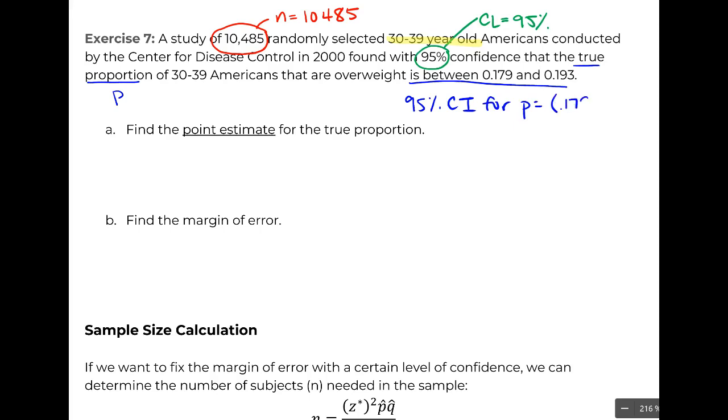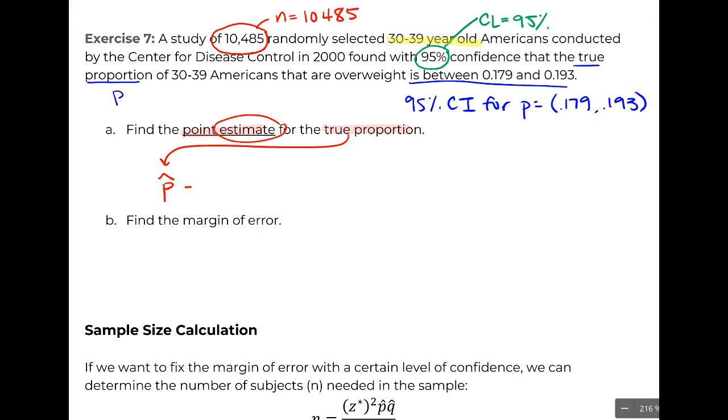is 0.179 to 0.193. So this is the opposite of everything we've done previously, right? In every other question, we were looking for the confidence interval, and in this case, we've been given the confidence interval, and now we're asked some questions. So the first question asks us to find the point estimate for the true proportion. And remember, if we're talking about true proportion, that's P. And if we want to estimate that, we're going to use P hat, the sample value.